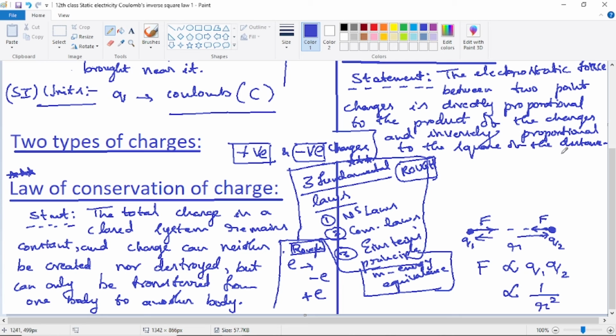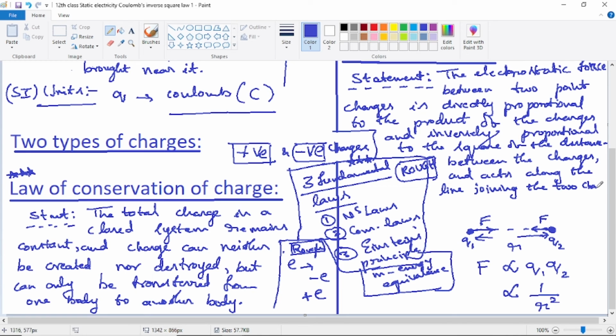So, and inversely proportional to the square of the distance between them, between the charges, that means point charges, and the direction of force is exactly along the line joining. So the force always acts on each charge along the line joining the two charges, and acts along the line joining the two charges. The word is not clear here, but I have pronounced it clearly, joining the two charges, that's all, this is the statement.